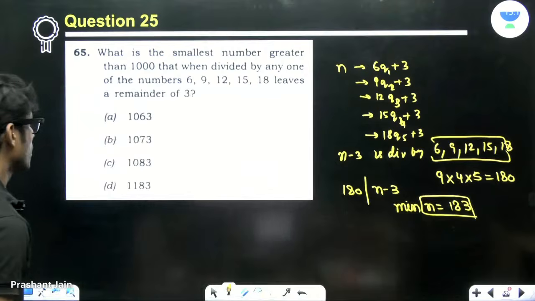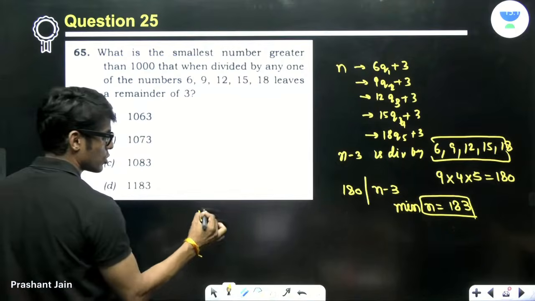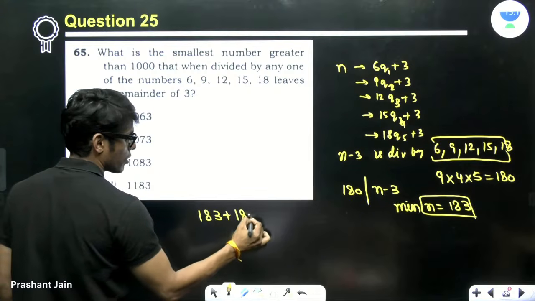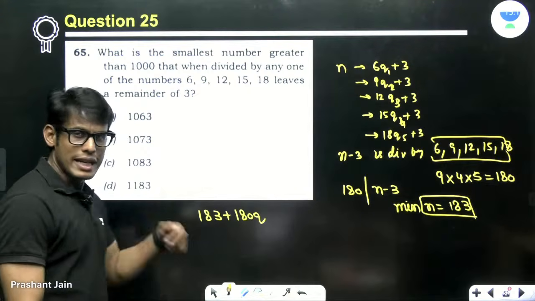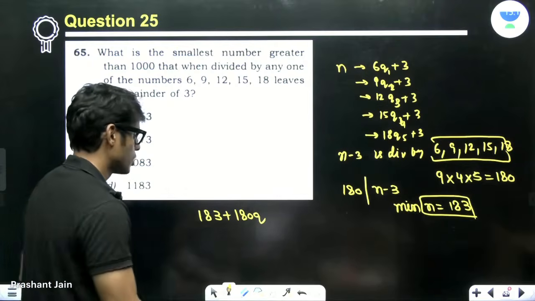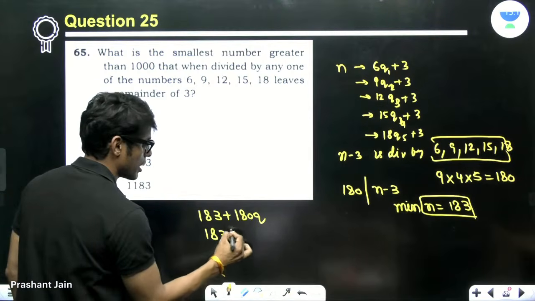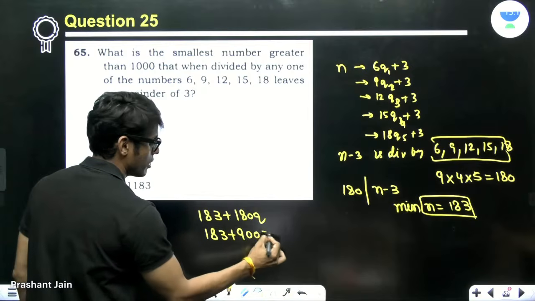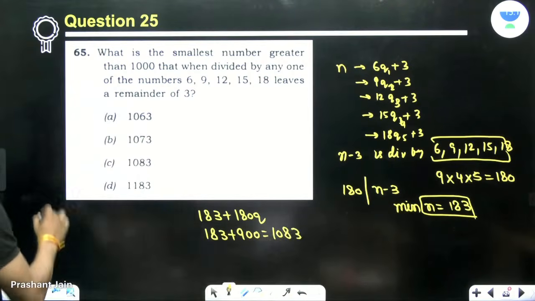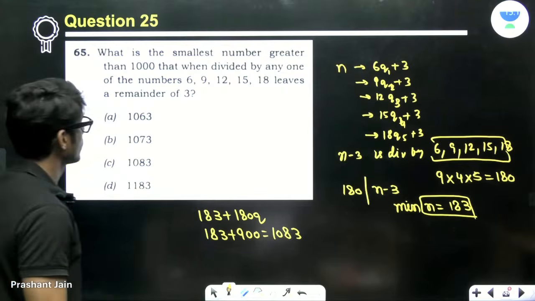Right? Minimum n. And then you simply have to add some multiple of the LCM to get the next number. So you will see that upon adding 900, you will actually reach 1083, which follows this condition.